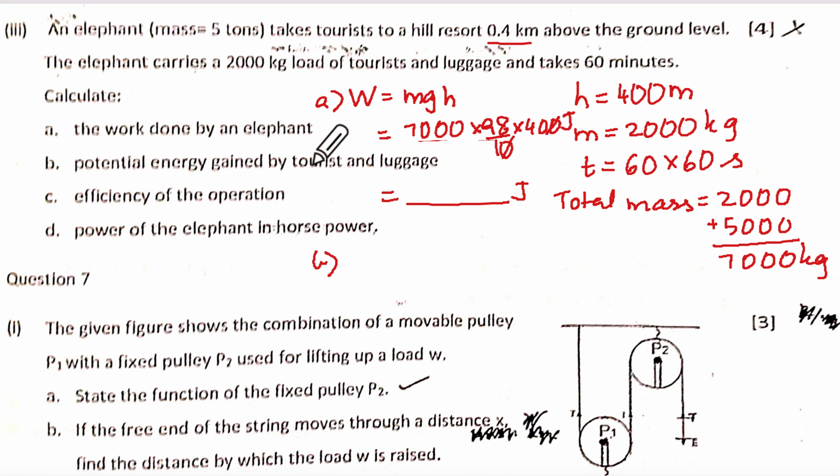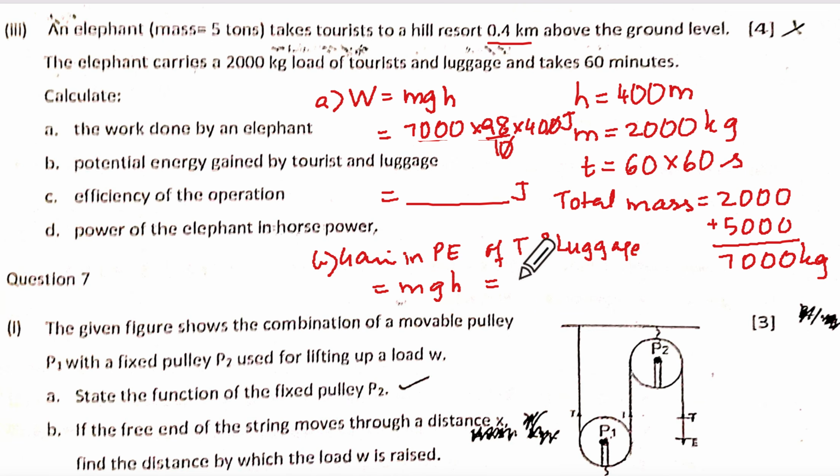Potential energy gained by the tourist and the luggage. So that will be gain in potential energy of the tourist and luggage, will be again mgh, but mass will not be 7,000, no? Mass will be 2000 into g into 400, correct? Yes, ma'am. Understanding?